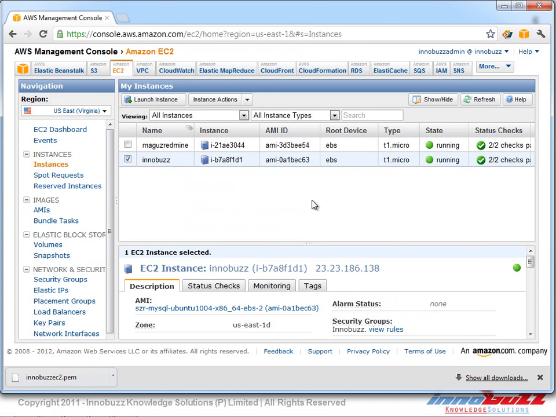Now I'm going to use PuTTYGen to connect to our EC2 instance, which is another task, because with PuTTY we can connect to our EC2 server if we have a username and password, and in this case we have a PEM key. So I'll show you how to connect to the EC2 instance from a Windows machine using the PEM key.